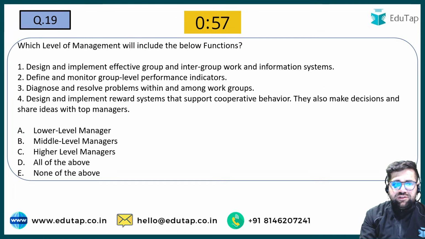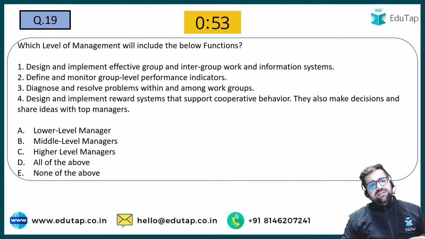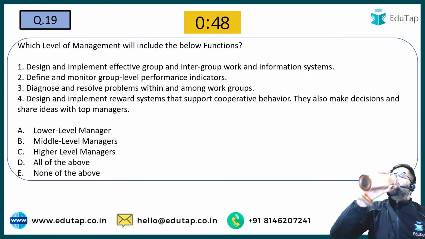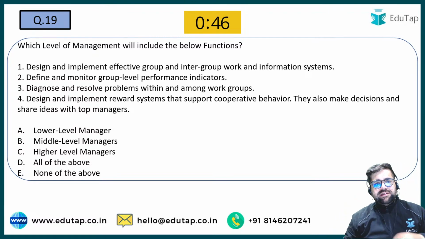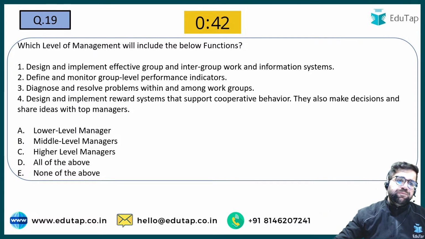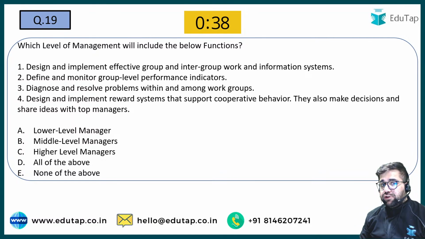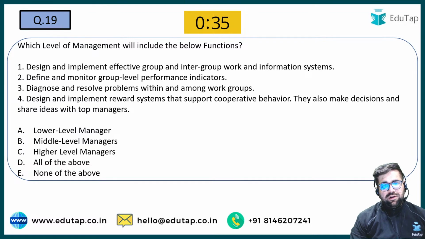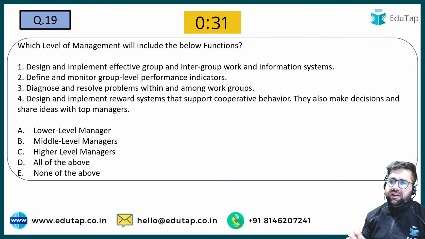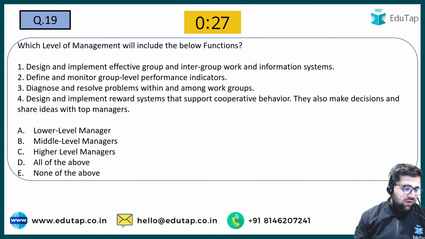Question number 19 is on your screen now. Identify the level which will include the following functions: lower level, middle level, higher level, or all of the above. Design and implement effective group and intergroup work information system. Define and monitor group level performance indicators. Diagnose and resolve conflicts within and among the work groups. Design and implement a reward system that supports cooperative behavior. They also make decisions and share the ideas with top managers. What will be your answer?